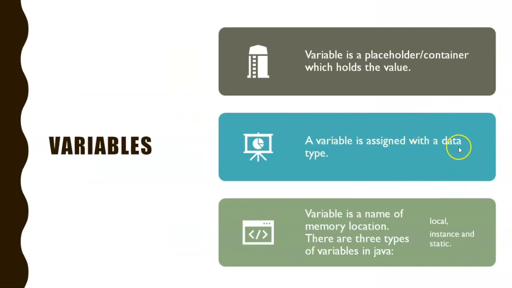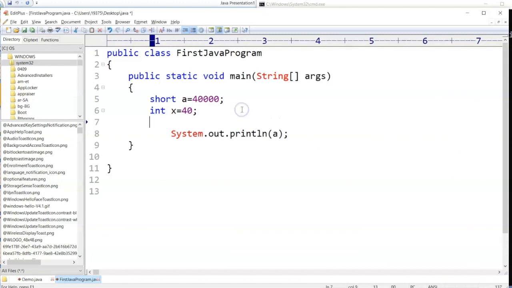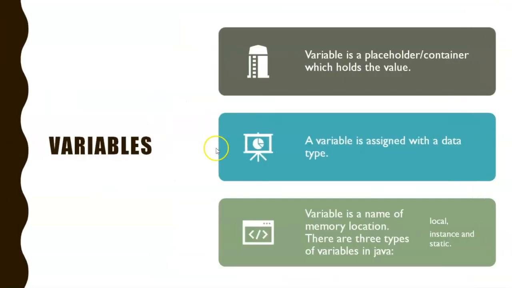A variable is assigned with a data type. You cannot simply say x equal to 45, right? Because 45 can be an integer, short, or byte. You need to mention the data type. A variable is a name of a memory location.